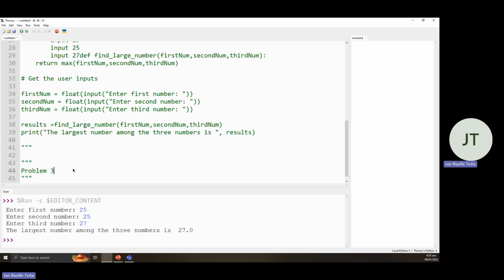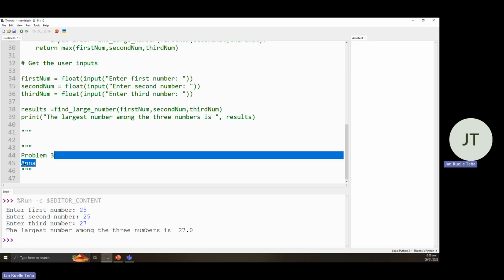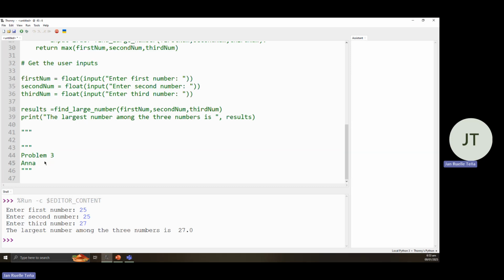So what is a palindrome? So simply a palindrome is a word that, when you reverse it, it would be the same word. For example, Anna. So this is a palindrome, since if you reverse these letters or reverse the word itself, it would be still Anna. Another is racecar. If we reverse the word racecar, it is still a palindrome. Okay?